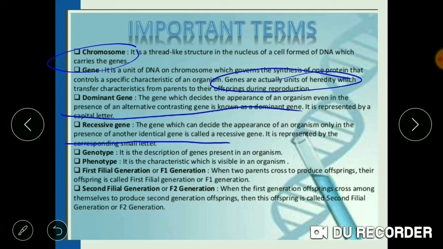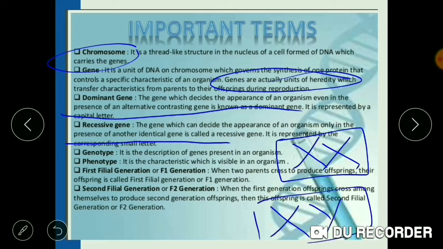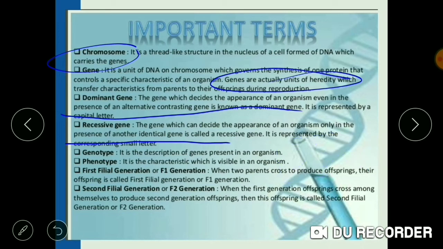Now, what is genotype? Genotype means the representation of the gene, the description of the genes present in an organism. We have studied that the females are represented by XX. So this is the genotype of the female, and the males are represented by XY. So this is the genotype of the male, the genetic composition of the male. So genotype is the genetic composition of an individual.